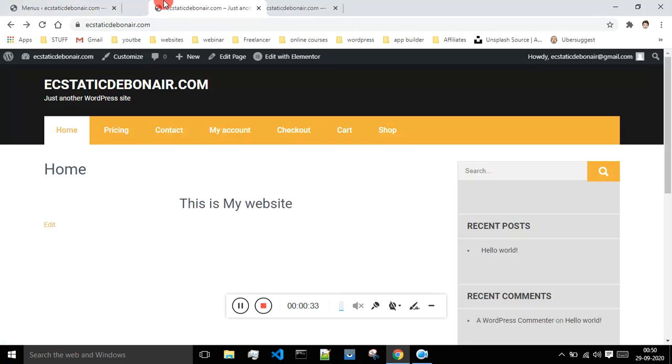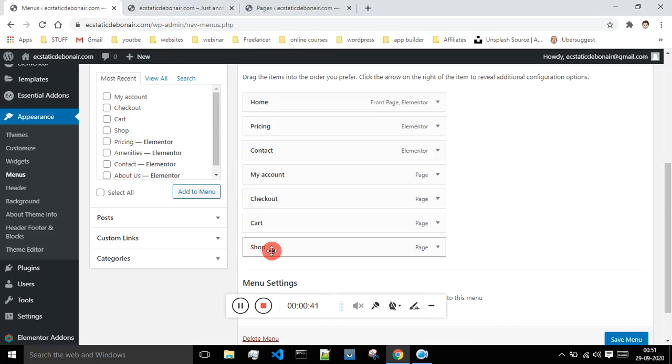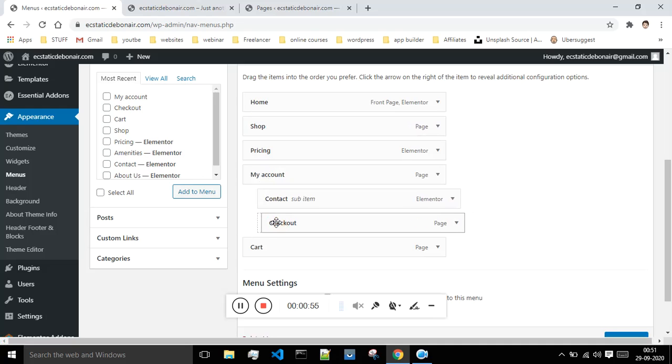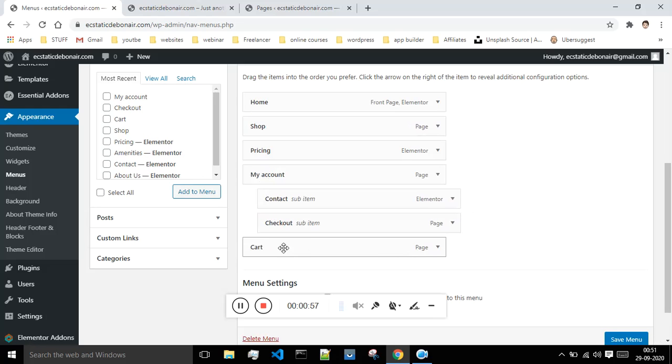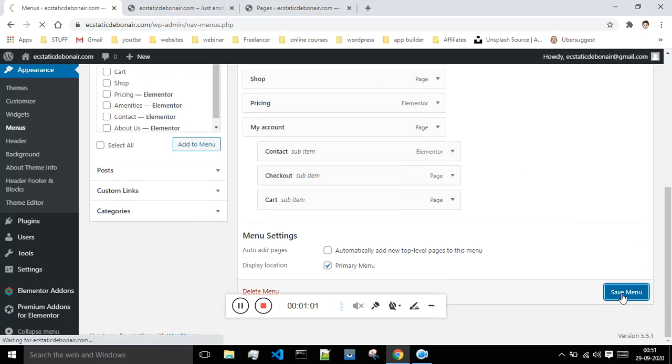So now suppose I want to change the configuration. If I want to move the shop in place of price, then I can do that. I will just move it to the top over here. And now suppose I want this contact to be under my account, then I can do that. Just keep this under this option. Now I will put the checkout and the cart also under this my account section, and I will say save menu.